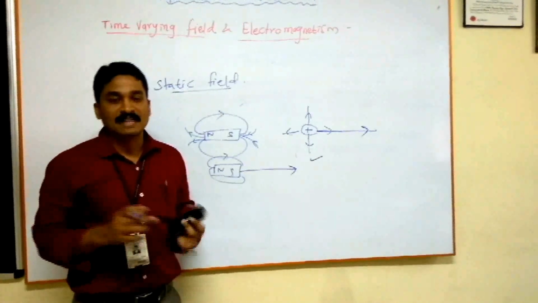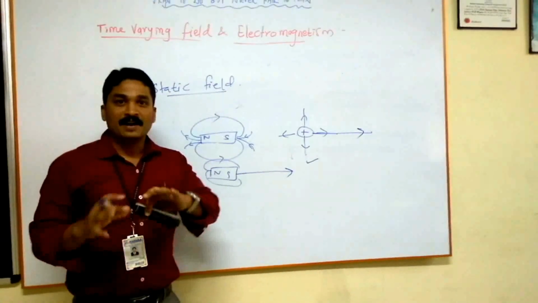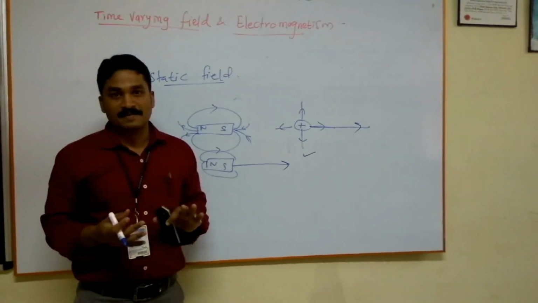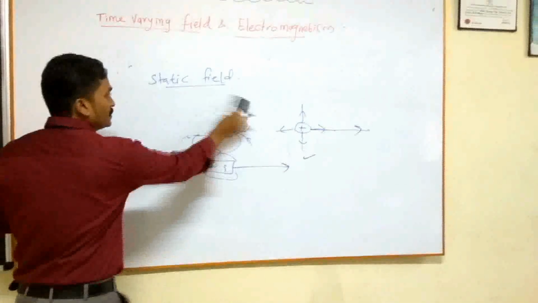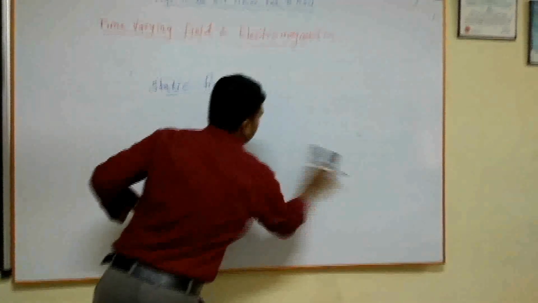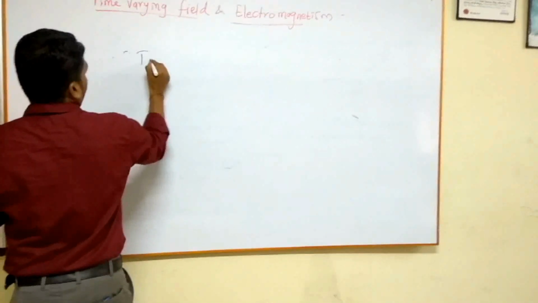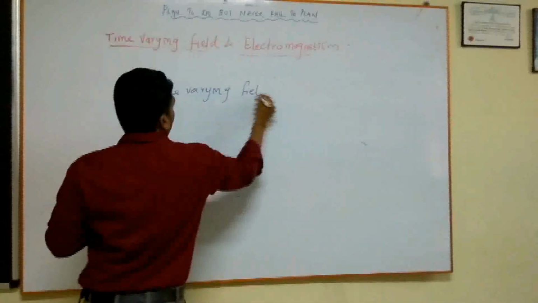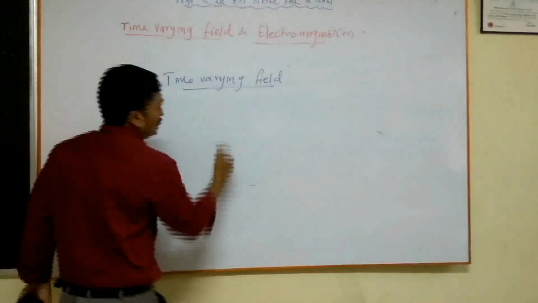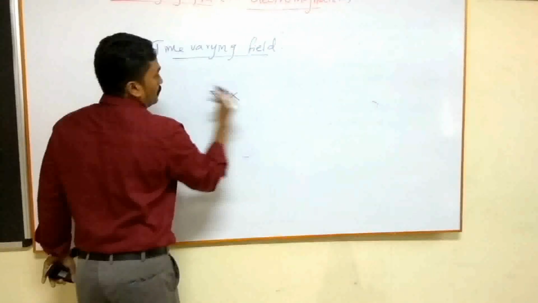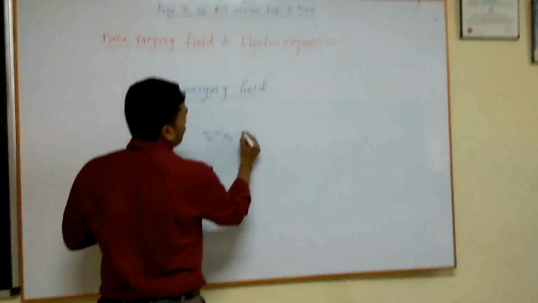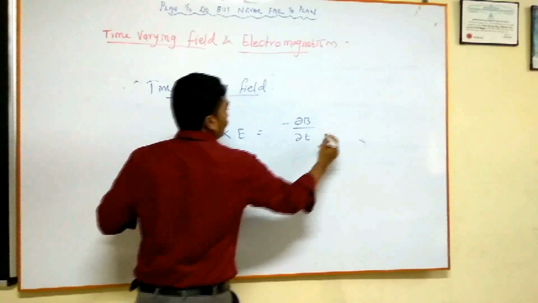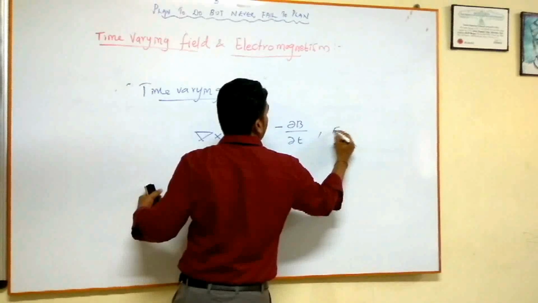And this is what Faraday's and Ampere's laws say. Maxwell defined four equations, and the third and fourth equations are Faraday's law and Ampere's law. We will take the third law for the time varying electric field. Let us take del cross E is equal to minus dou B by dou T. This is Faraday's law.